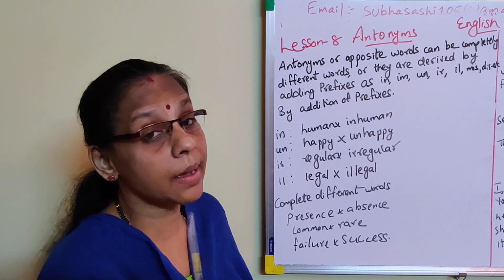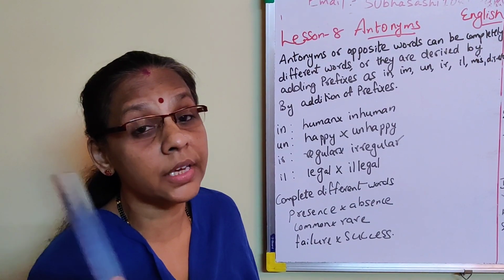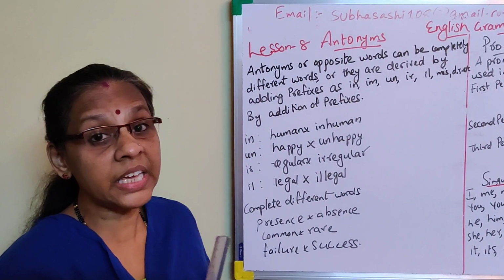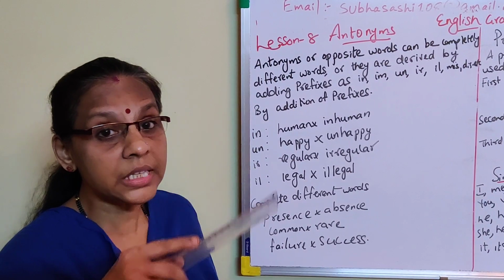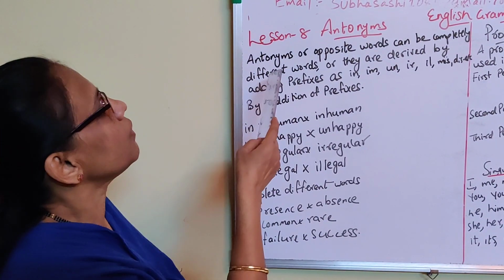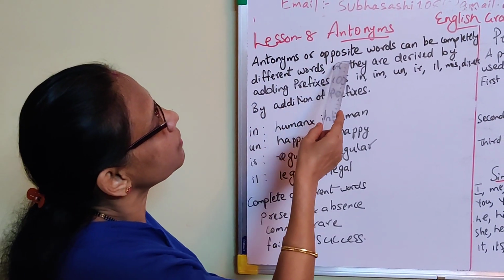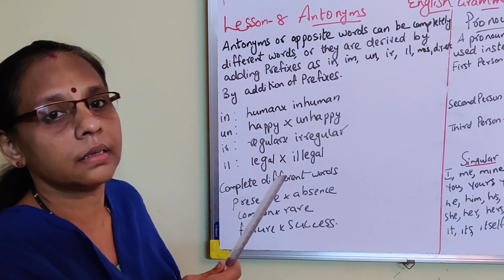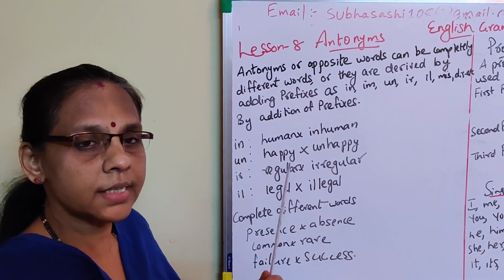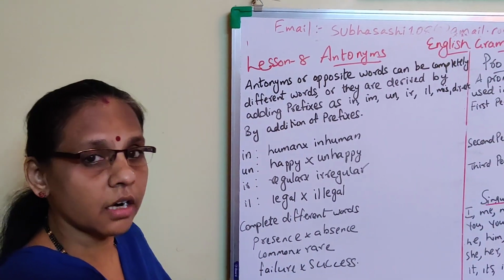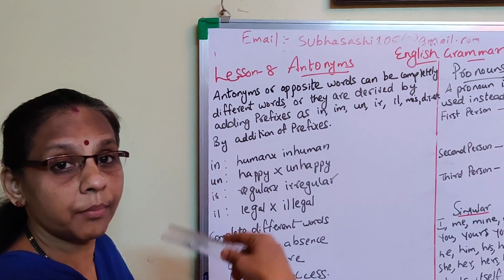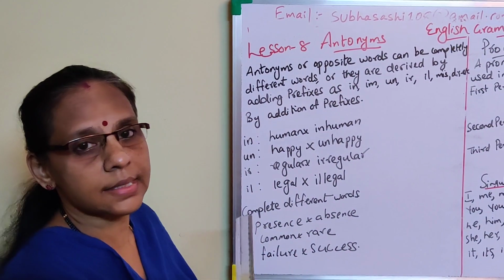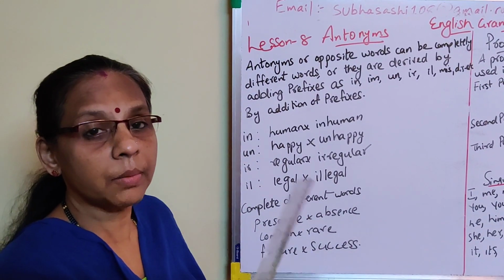Before, I have given you examples yesterday: prehistoric period, pre-primary, preschool. So pre means before. Understood? So here, what is it? Antonyms or opposite words can be completely different words. Antonyms means opposite. It means if one word is given, the opposite. For example, near, antonym far. See, completely different, no? Or they are derived by adding prefixes. They are originated by giving a prefix to the word.